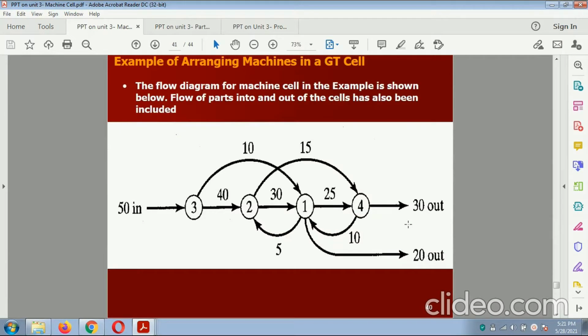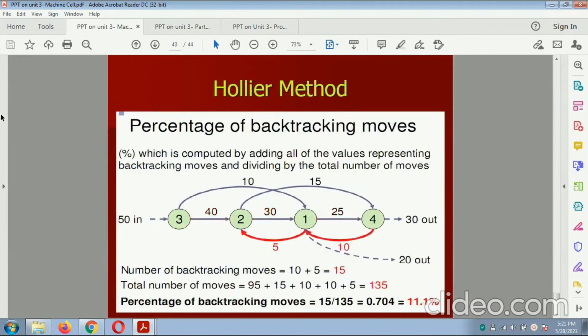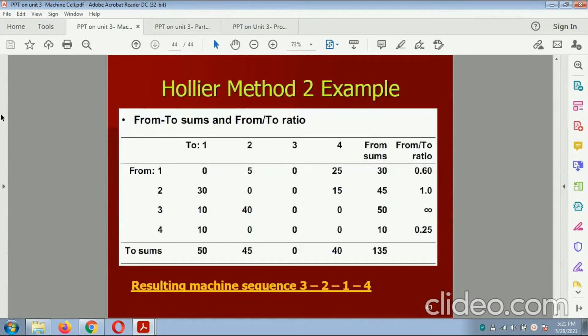This is the outline related to the GT cell. The 50 parts go to machine number 3, 2, 1, 4 and out. Part 10 goes to 1 and out, in 20. So this is the Hollier method. In this way the machine cell performance can be carried out. Thank you.